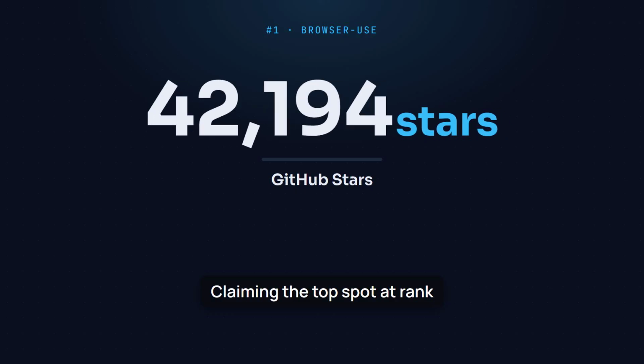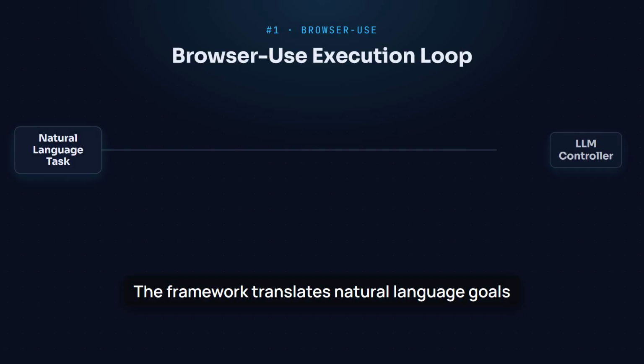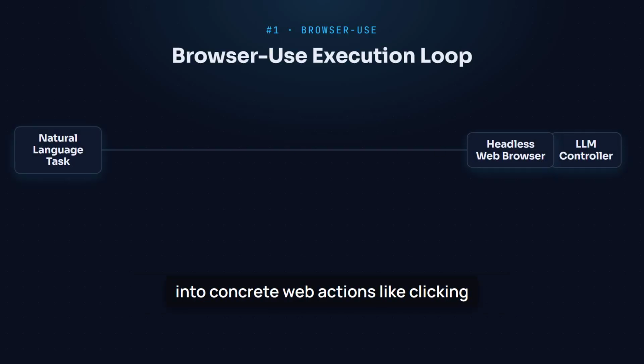Claiming the top spot at rank number 1 with over 106,000 stars is browser use. Browser use makes websites accessible to autonomous AI agents through direct web interaction. The framework translates natural language goals into concrete web actions like clicking buttons, filling forms, and extracting text. The agent evaluates browser screenshots and DOM structures continuously until the target online task is completed.